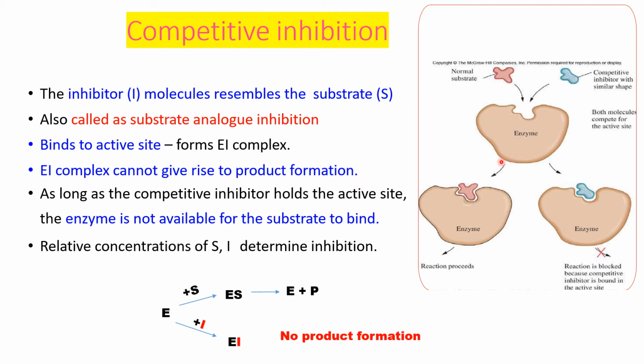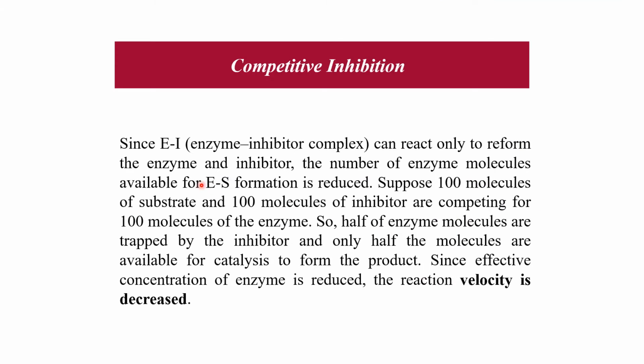So this is the competitive inhibition. In this, enzyme combines with substrate to form an enzyme substrate complex and there will be formation of enzyme and product. But if inhibitor combines with the enzyme, then an enzyme inhibitor complex will be there and there will be no product formation. So the relative concentration of substrate and inhibitor will determine the inhibition. The enzyme is not available for the substrate to bind if the inhibitor is holding the active site. The enzyme inhibitor complex can react only to form enzyme and inhibitor. Product will not be formed.